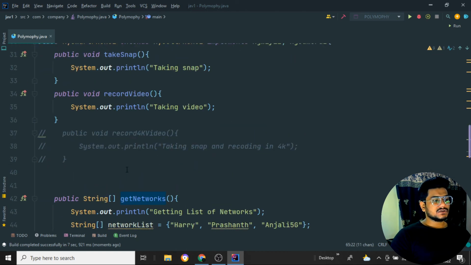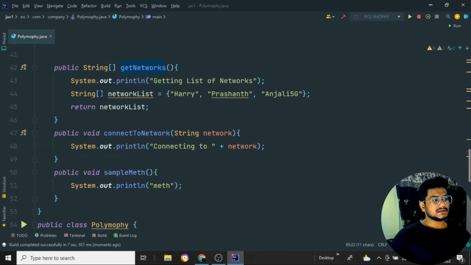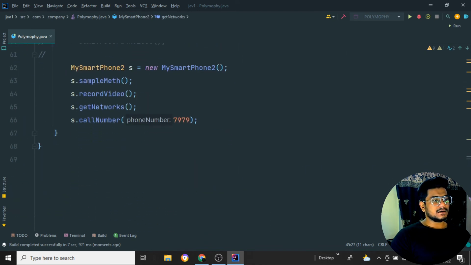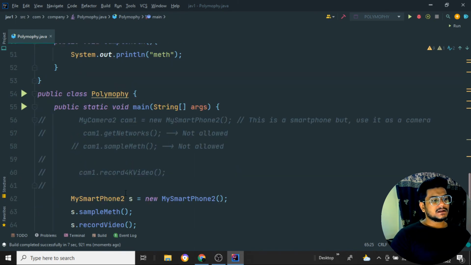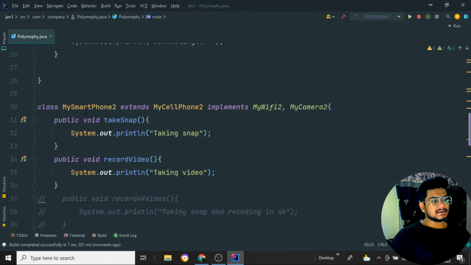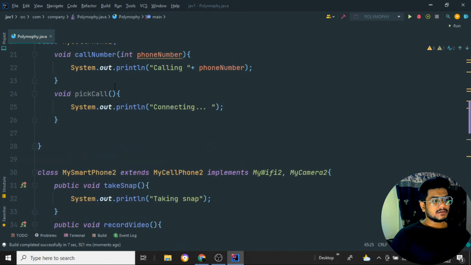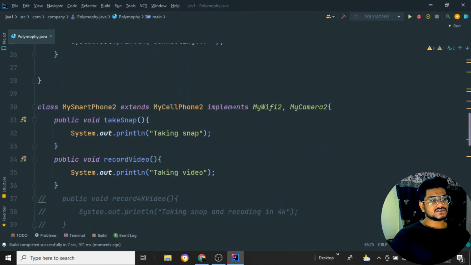And s dot get network will just return the network list, so I need to print it. So with this particular smartphone class, I can access all the properties of the interface and all the properties of the one more class in this particular class.